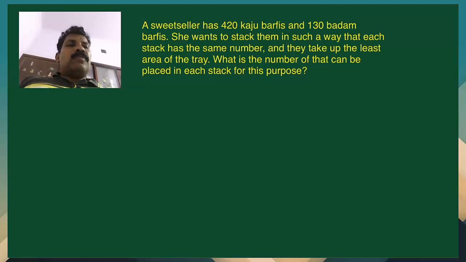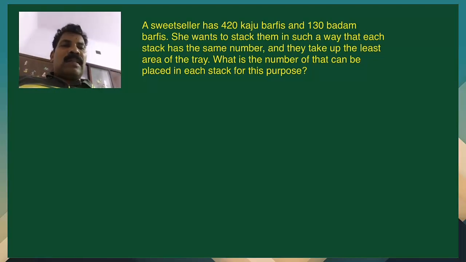That is, 420 Kaju burfis and 130 Badam burfis, we have to stack them. Each stack will have the same number and the total number of stacks should be as small as possible. That is why it should take the least area of the tray. So here the idea is nothing but we have to find the HCF of 420 and 130.